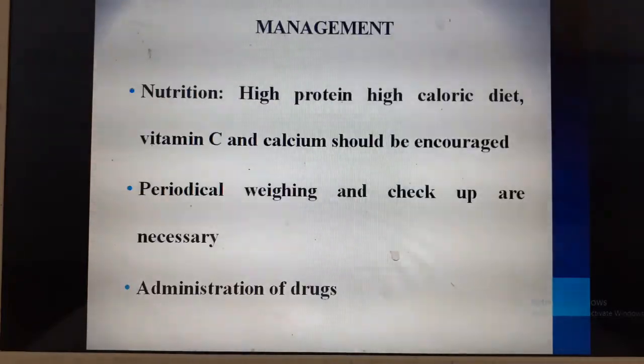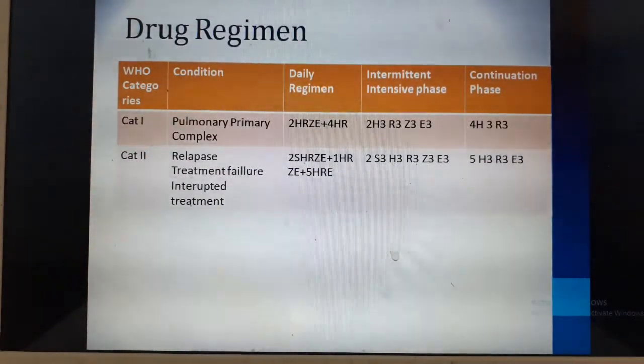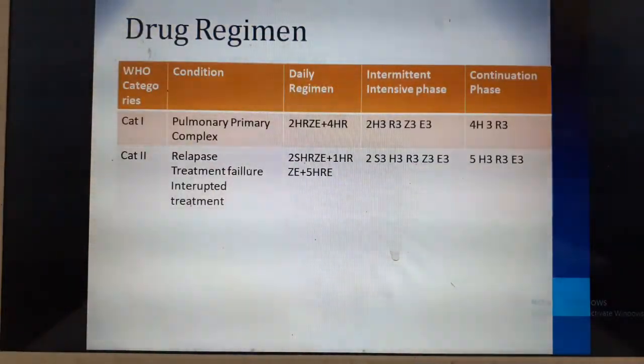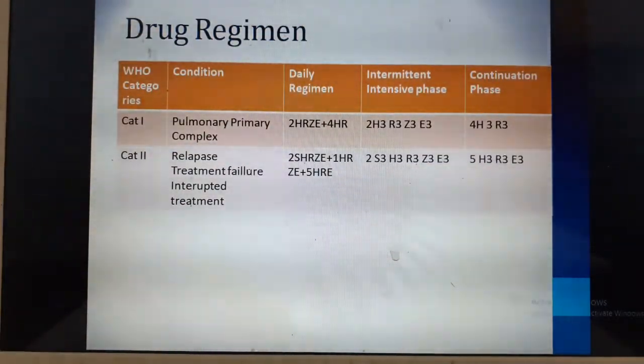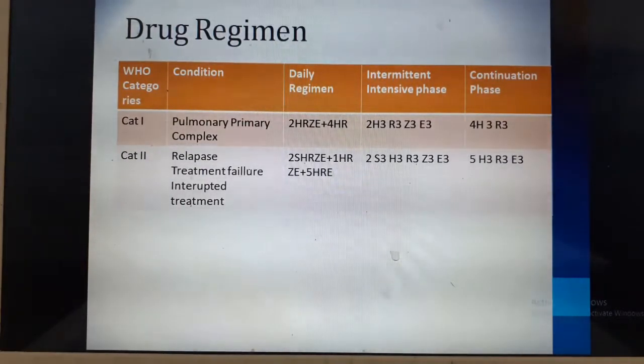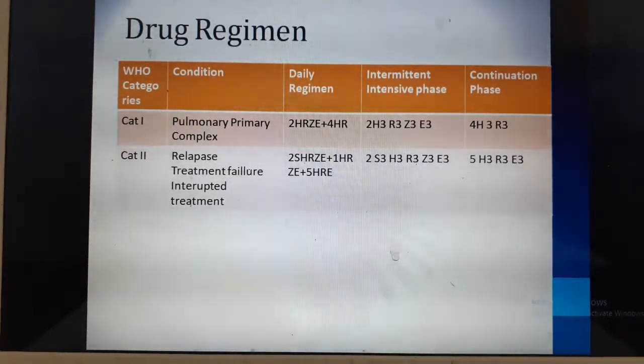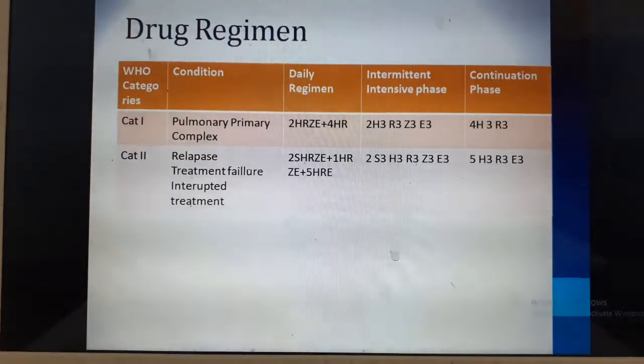As you can see, in the drug regimen there are 2 types, category 1 and category 2. Category 1 is if there is any primary complex. If you can see any primary complex in a chest x-ray, immediately you start them on treatment for 6 months. As you can see, there are 2 months of intensive phase and 4 months of continuation phase.